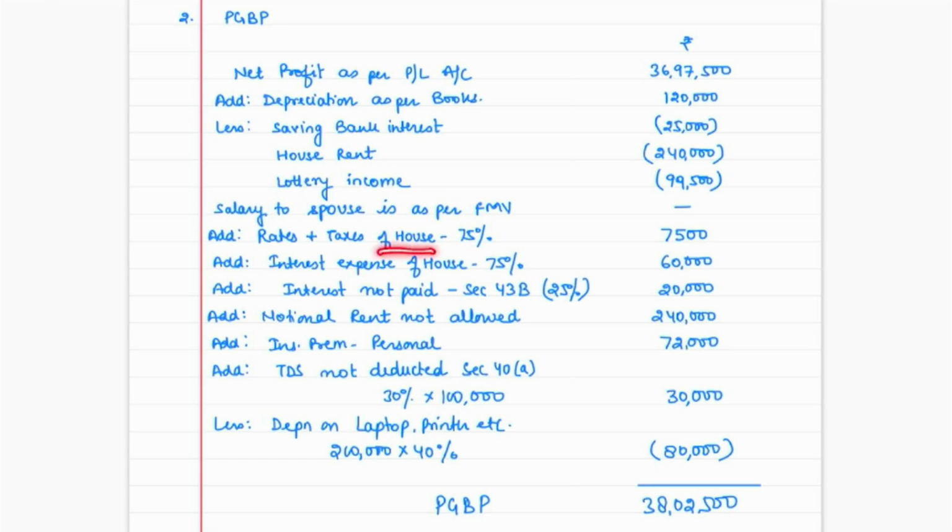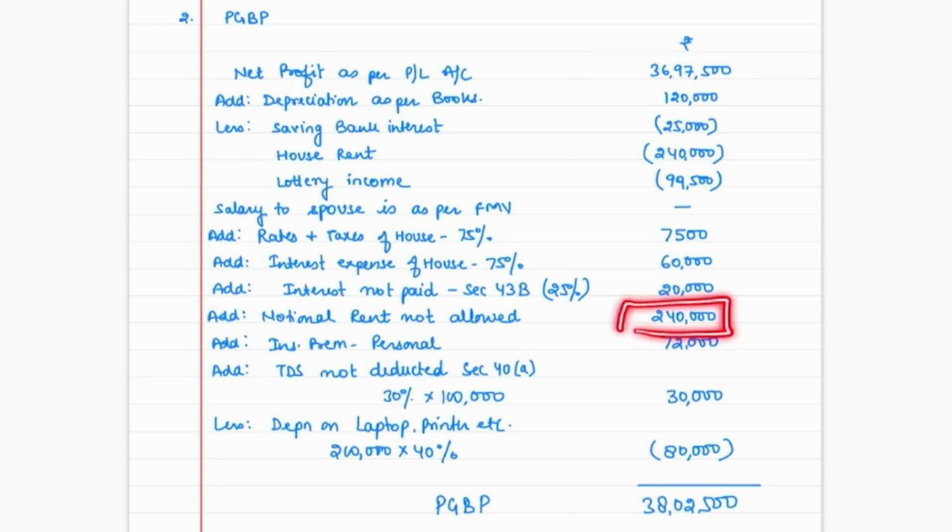Rates and taxes of the house, 75% related to house property, so we have disallowed that. Interest expense was total 80,000, 75% related to house property, so we have disallowed that. And remaining 25% was related to PGBP. But even that we have disallowed. Why? Because it is not paid. So it is covered under section 43B. So if you have taken a loan from bank or financial institution and you have not paid the interest up to the due date, we are going to disallow that, correct?